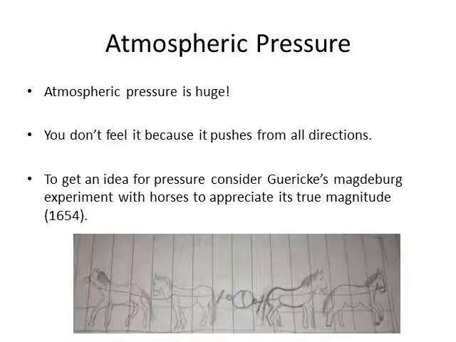So how big is atmospheric pressure? Atmospheric pressure is huge. You don't feel it because it pushes from all directions. Right now, atmospheric pressure is pushing on your chest, but the gases inside your body are pushing back with equal magnitude, and as a result, you don't feel the pressure. Where you might become aware of pressure is if you're in an aeroplane. When you go up into the atmosphere, the pressure decreases, and often you'll feel a slight pain in the ears.